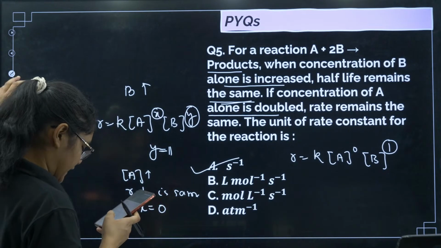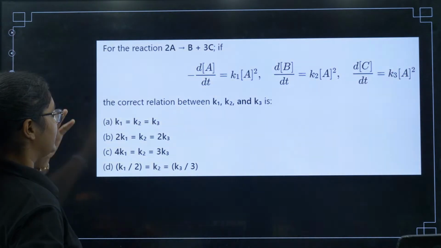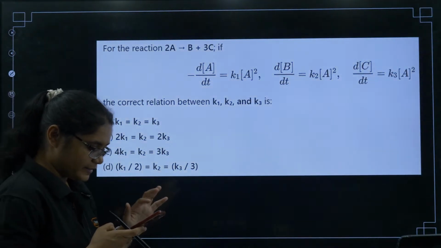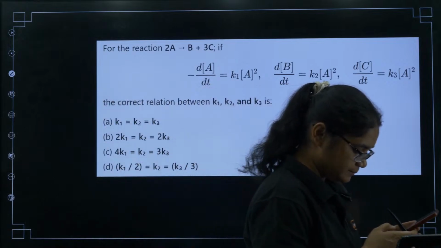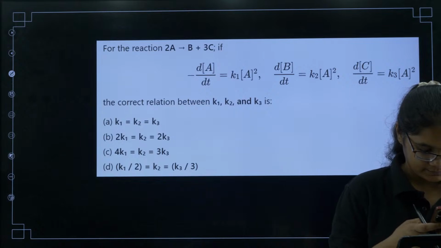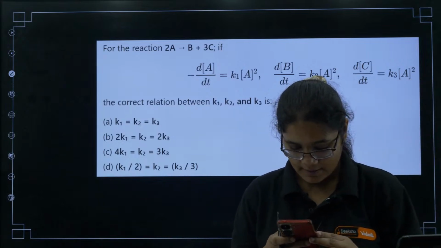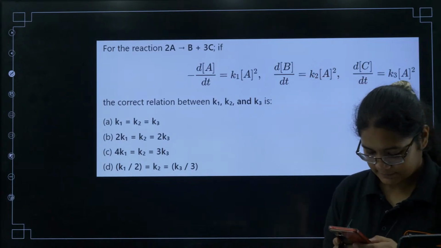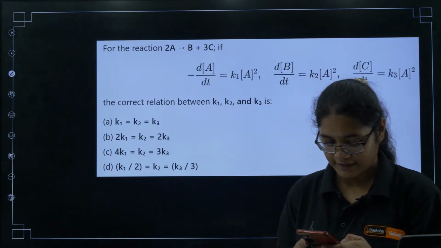Those who are saying A, that is absolutely correct. Next, can we solve this question? This is a previous year question. Let's move to the next question, students. Can we solve this question? Please solve this question and tell me.